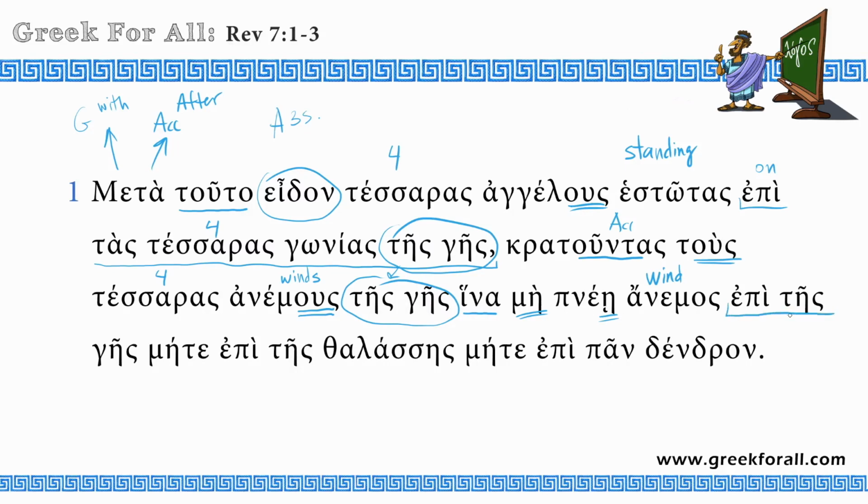All right, another prepositional phrase, on the earth, neither, mete means neither, nor, neither nor, so on the earth, neither on the sea nor on any tree. So this is verse 1. Let's jump to verse 2.